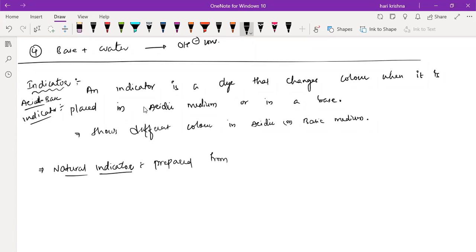Best examples are red cabbage, litmus, turmeric.